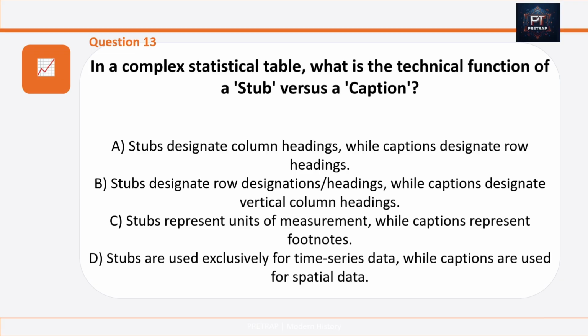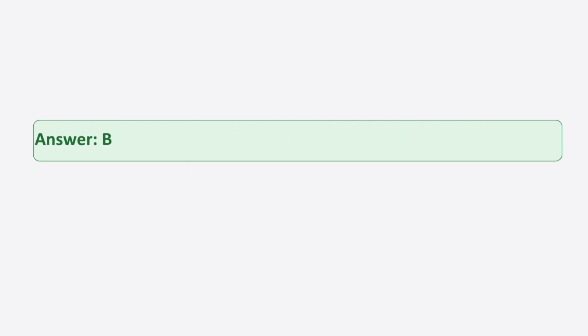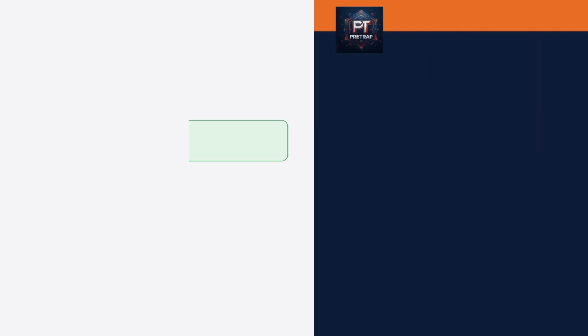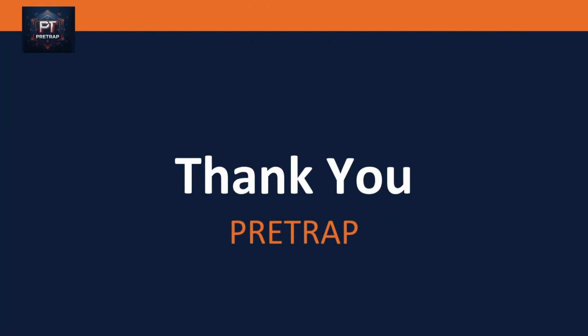Option C, stubs represent units of measurement while captions represent footnotes. Option D, stubs are used exclusively for time series data while captions are used for special data. And the answer is option B.